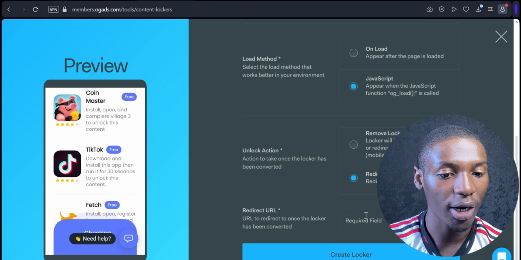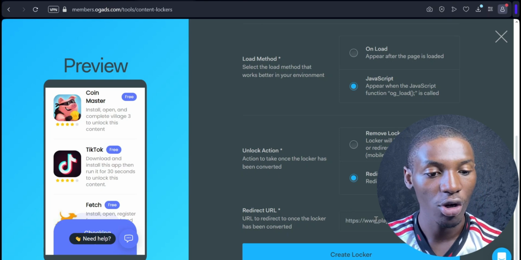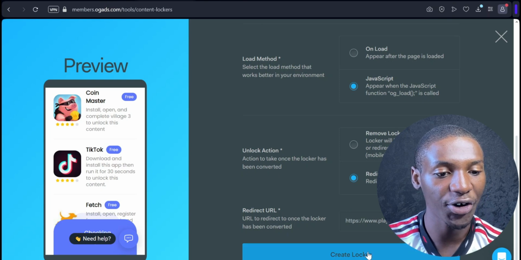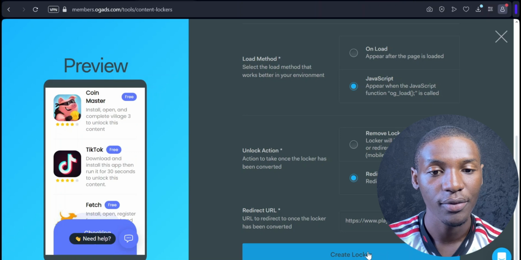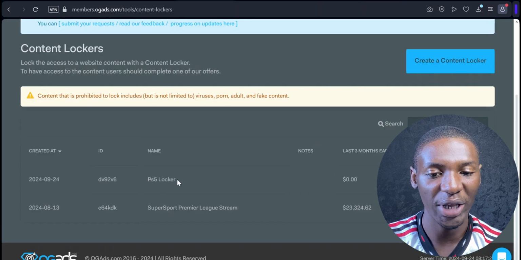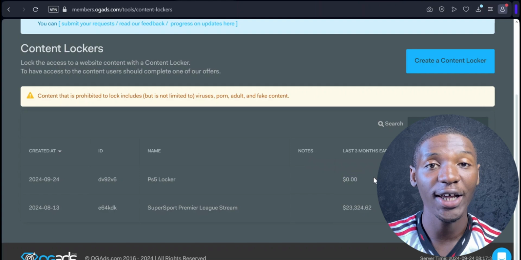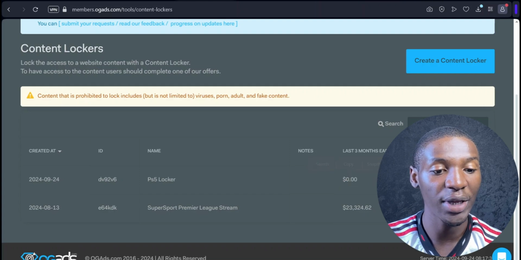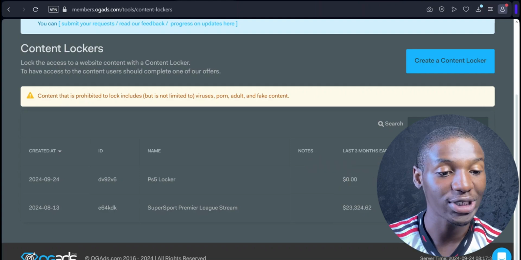I'm going to come back to my locker, come over to where it says redirect URL. We're going to paste that right there. So where it says create locker, we're just going to go ahead and click on that. And you're going to see it's going to create a brand new locker for us. So you can see over here, this is our PS5 locker that we just created. And we currently have $0. So that means we haven't made any money on this locker. We want to start making money.